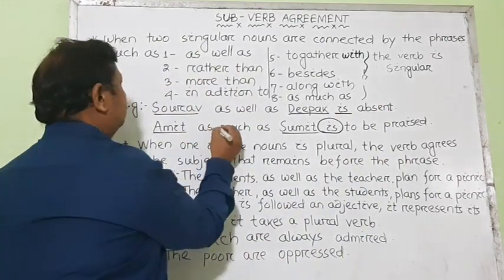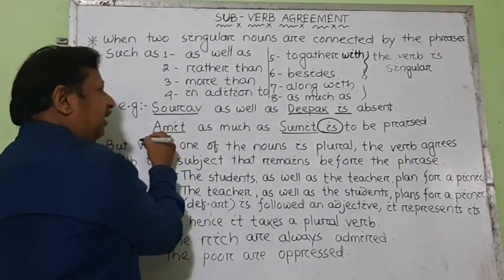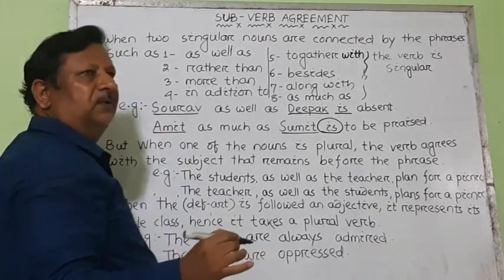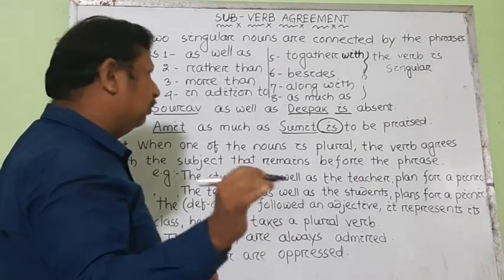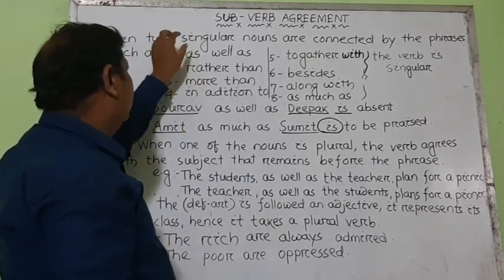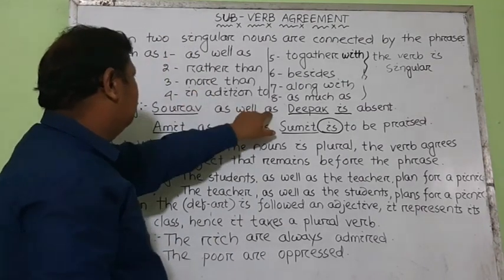That will be the real subject. But in case of either or, it was something different. When these phrases join singular nouns, the verb is singular.